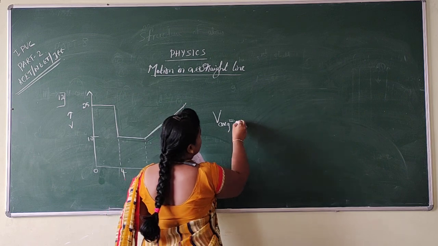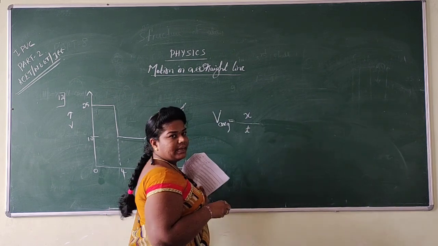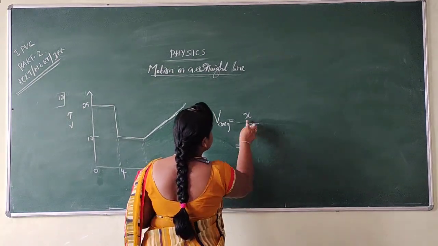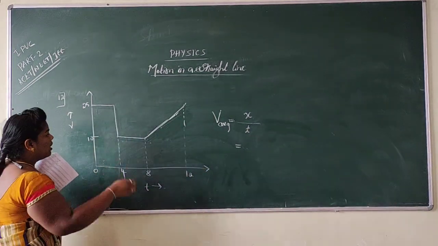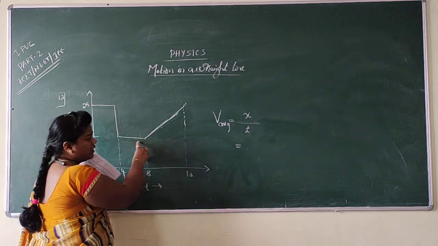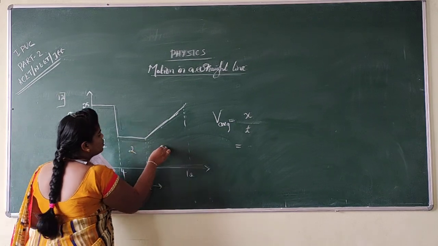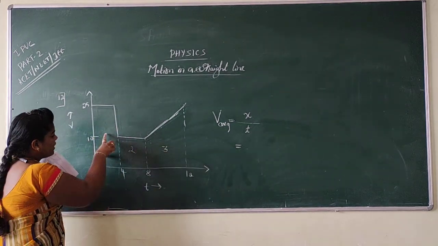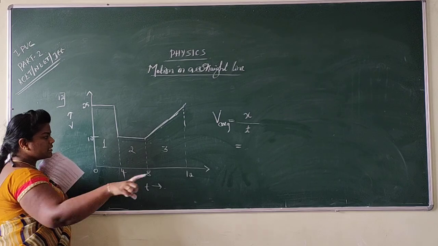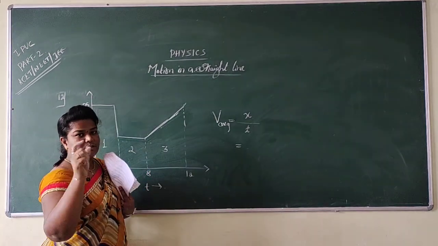My dear students, see here, average velocity is displacement divided by time taken. So how do you calculate displacement? Displacement of this rectangle, displacement of this rectangle, displacement of this trapezium. Let us give the names 1, 2 and 3. Area under the VT graph gives you displacement.